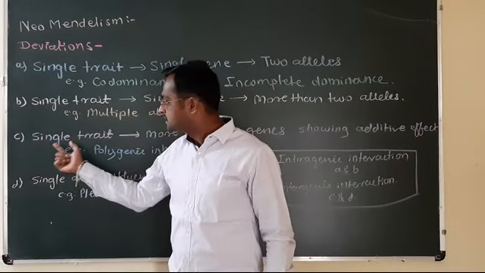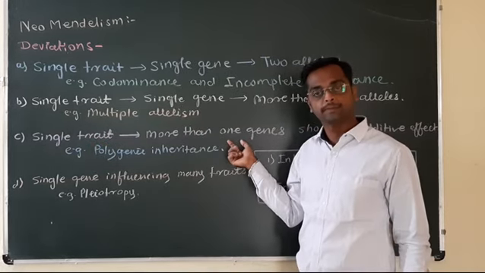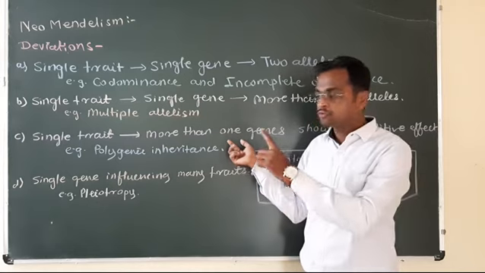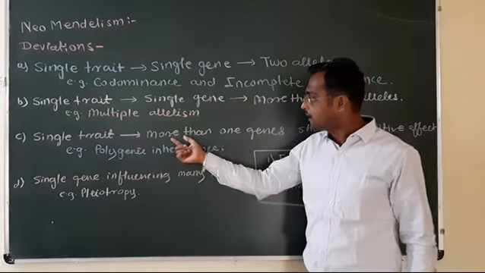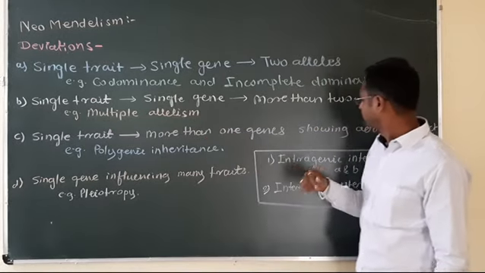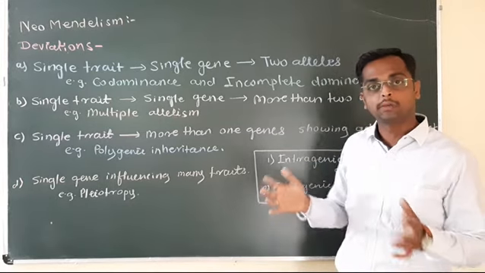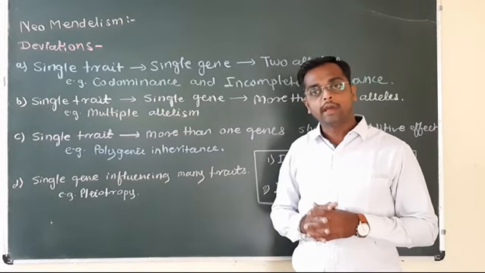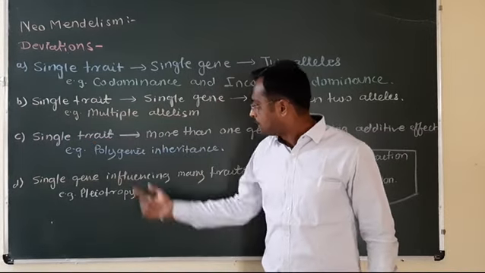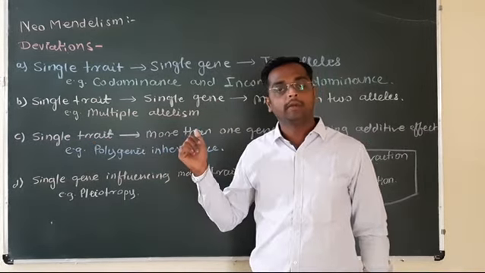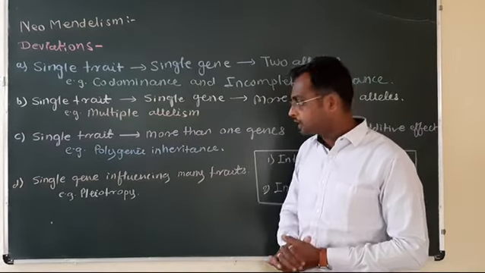Next finding is single trait controlled by more than one gene. Here trait is one, character is one, but the character is influenced by more than one gene, showing additive effect. More than one gene come together and they have a single expression like a single trait. Polygenic inheritance, like the skin color in human beings or wheat kernel color.